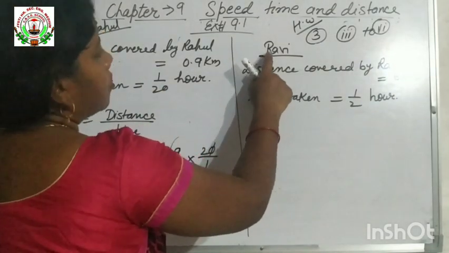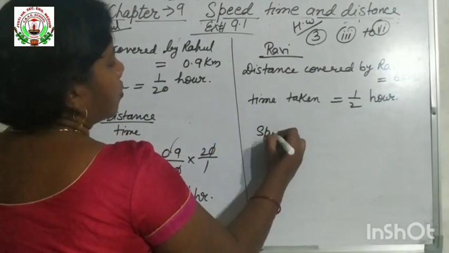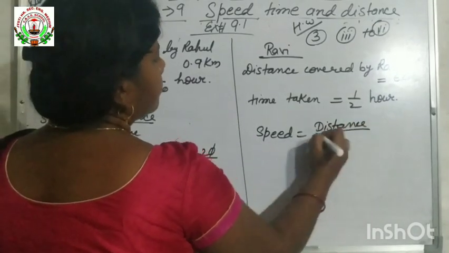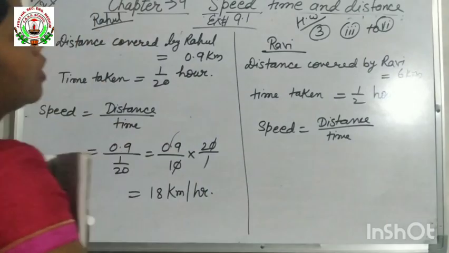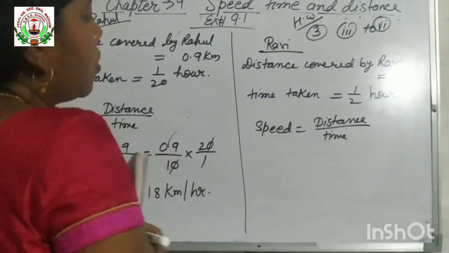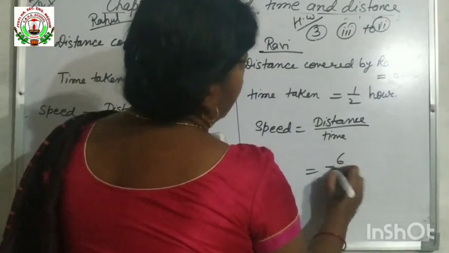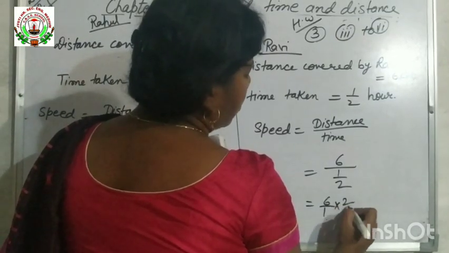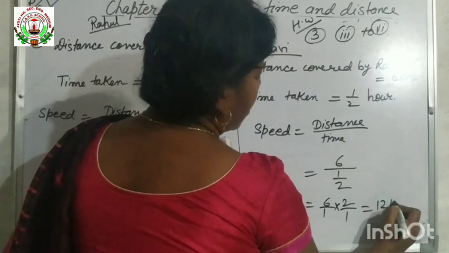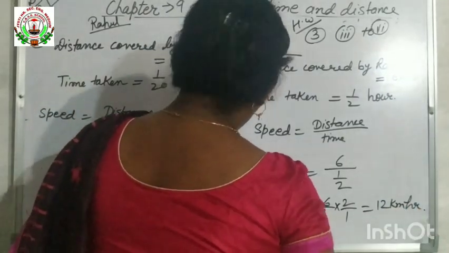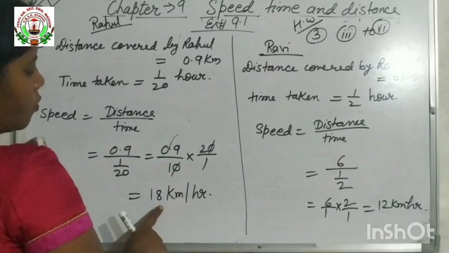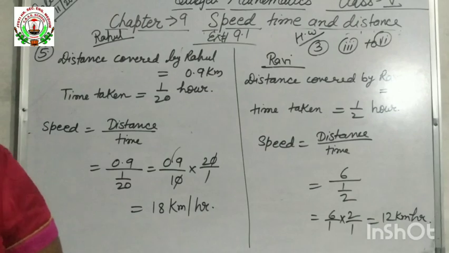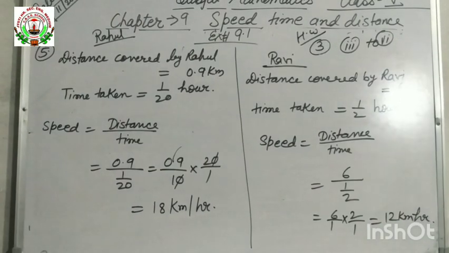Now we have to find out the speed of Ravi. Here also speed is equal to distance by time. Distance is given, that is 6 km, and time is half hour, so the 2 will go up, and 6 twos are 12 km per hour. So whose speed is more? Rahul's speed is more. What is the question? Who is cycling fast? So Rahul is cycling fast.